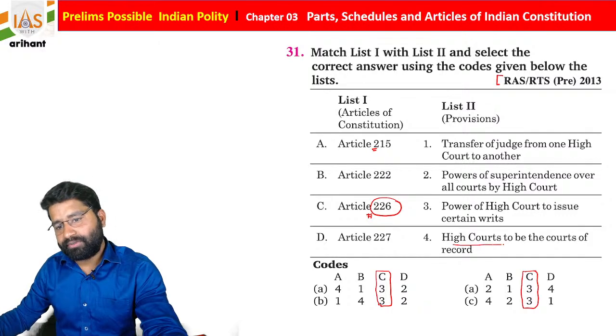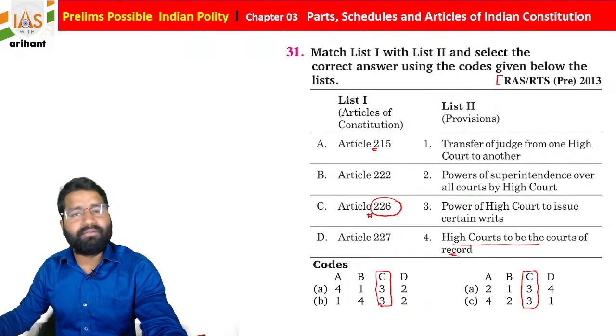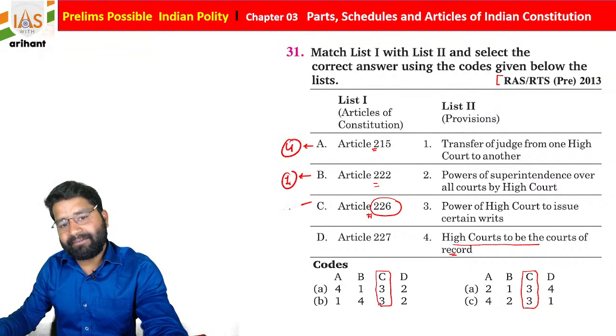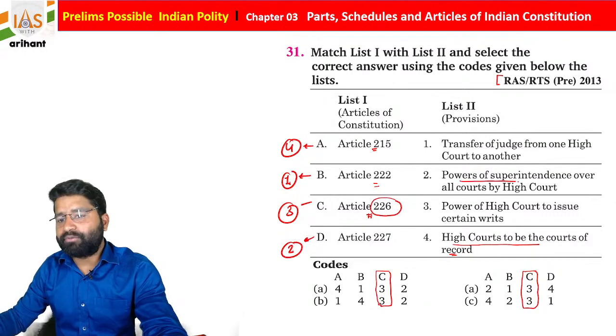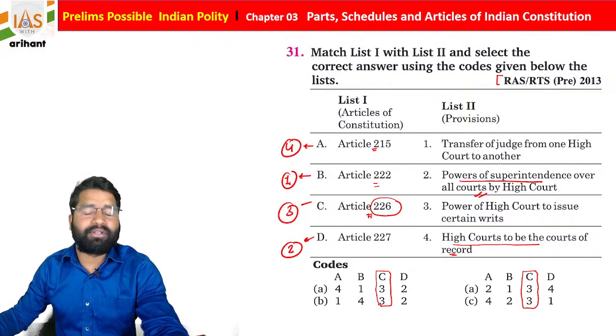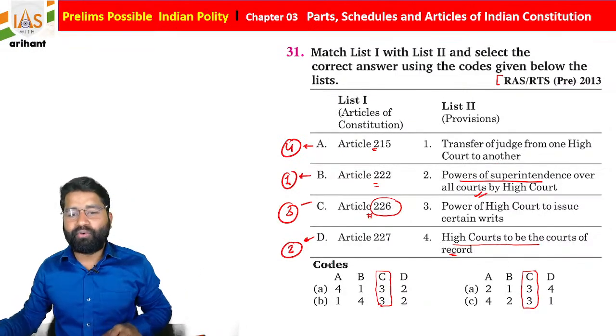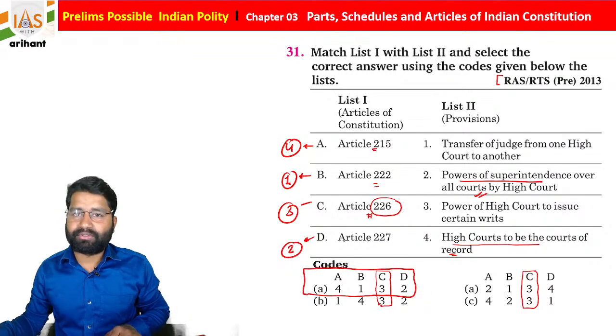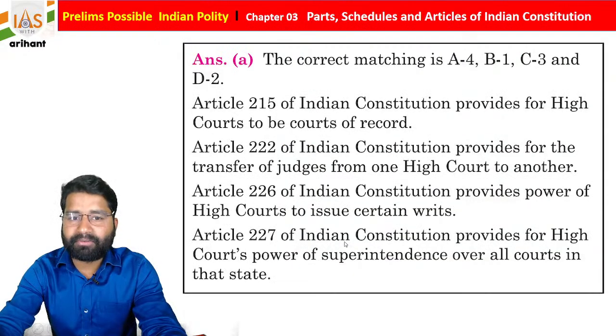High courts to be courts of record. 222 is about the transfer of judges from one court to another. So B1, A4, C3 and D2. So the power of superintendence over all courts by the high court. So 4, 1, 3, 2 is going to be the correct answer for the same, students. Getting it? So just try to remember this.